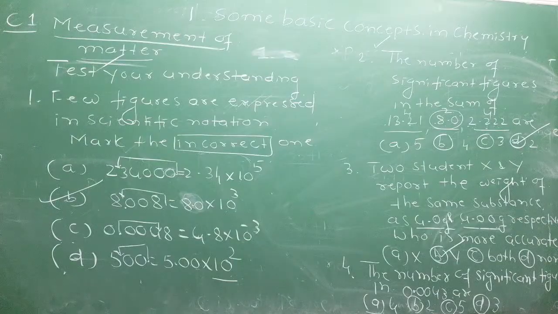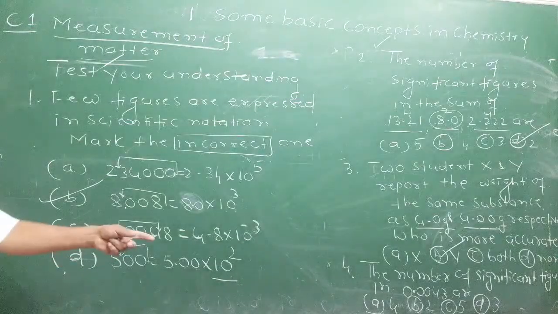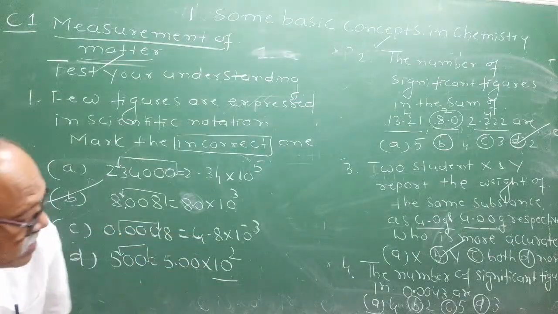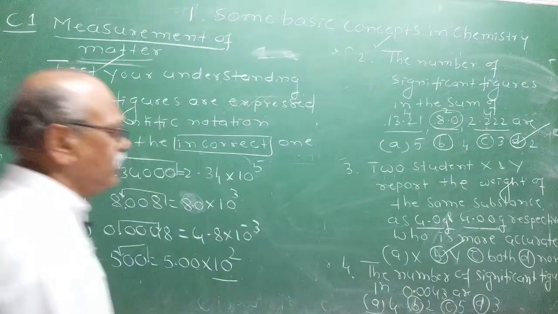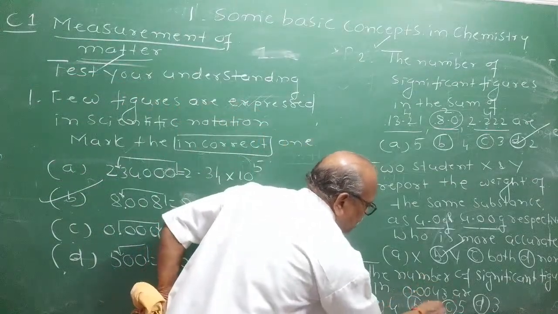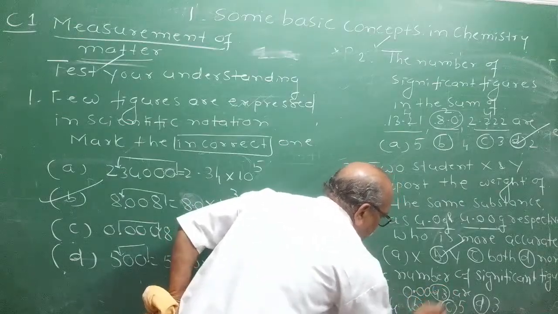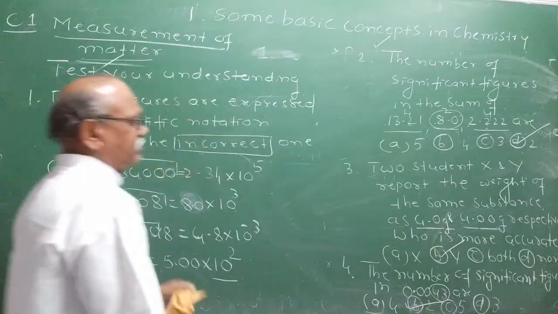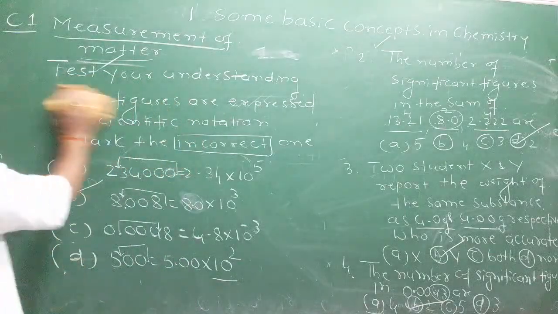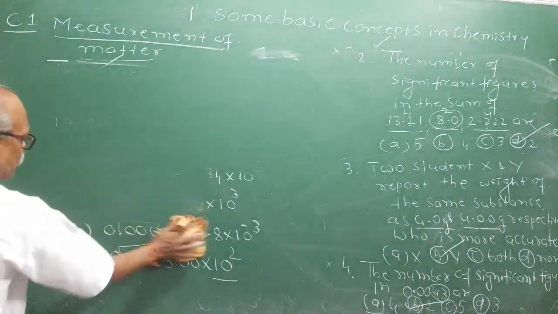Today, before we continue with the next topic, we saw some questions: 4 MCQs. Fourth one, none of you answered. Fourth one, B is the correct answer. In case there is 0.00, the first non-zero digit should be considered. The non-zero digits are only 2. Therefore, B is the correct answer.